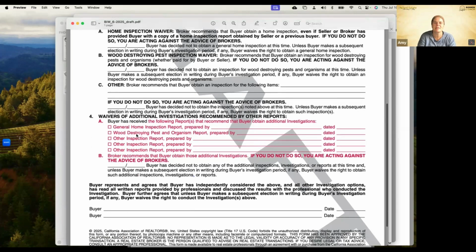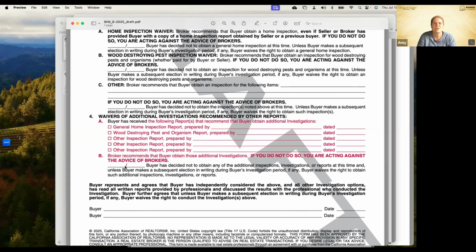Buyer has received the following reports that recommend buyer obtain additional investigations: general home, wood destroying pest, other inspection reports. Okay, so we're not putting what the other investigation was. We're just putting who recommended that they had other inspections done. Broker recommends that buyer obtain these additional investigations. If you do not do so, you are acting against the advice of brokers, and then they would initial here.